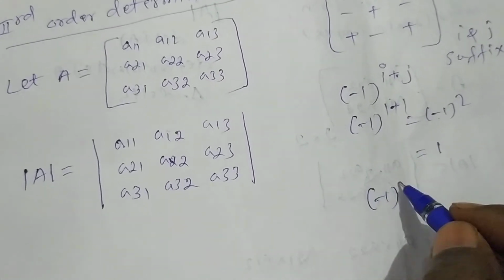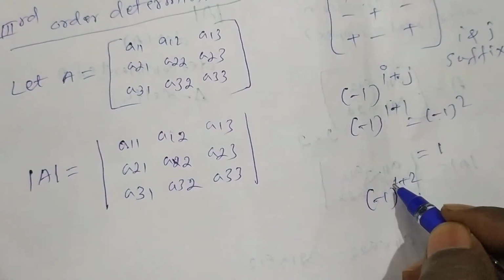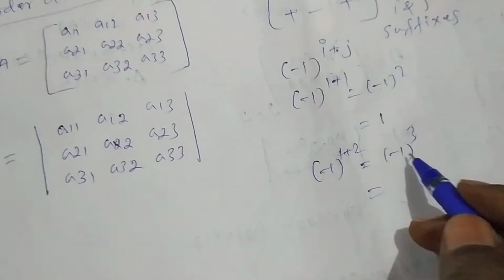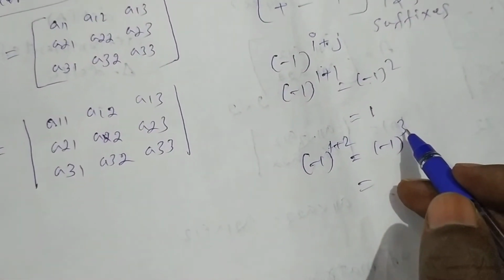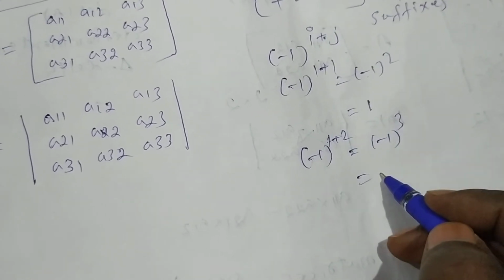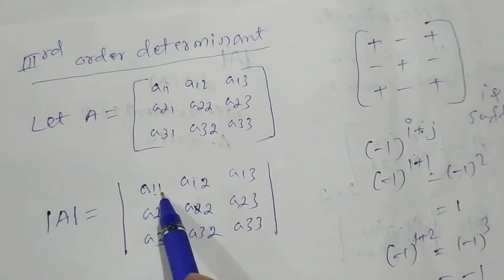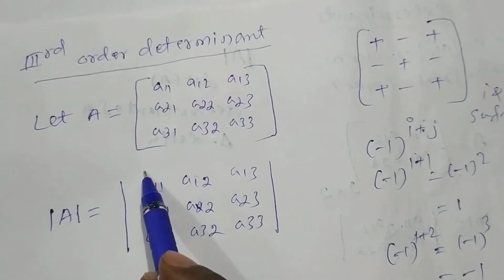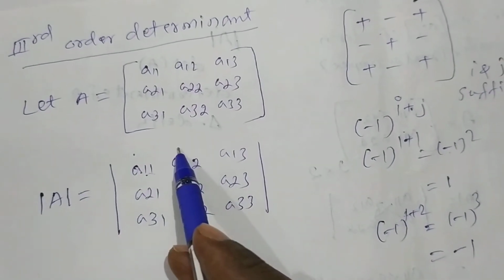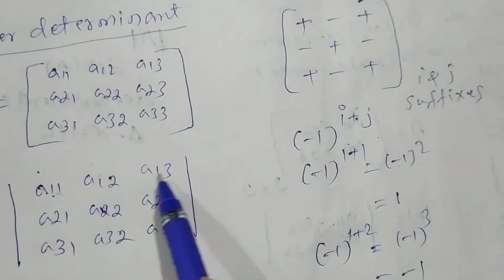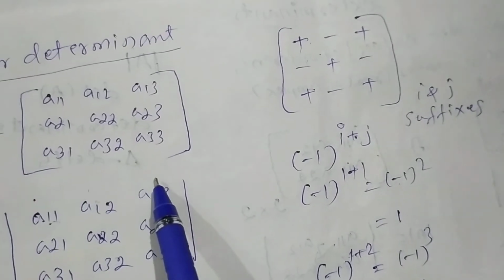When the suffixes are 1 plus 2, i is 1, j is 2, that is minus 1 raised to 3. When the base is negative and its power is an odd number, its value is minus 1. That is why if the power is an even number, its value is positive, and if it is odd, it is negative: positive, negative, positive, because 1 plus 3 is 4, an even number, and its value is positive.